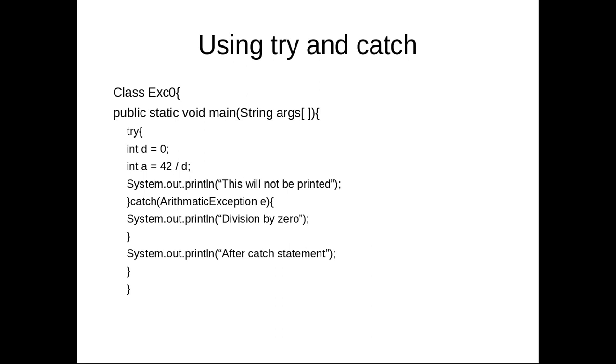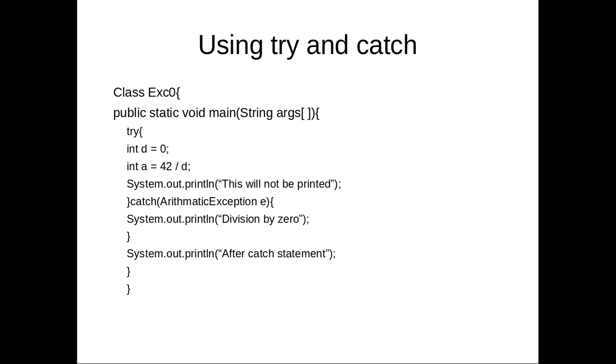When that exception is thrown, the statements after that will not be executed. When you are executing this program and int a is equal to 42 by d is executed, it will throw the exception. Then the system.out.println statement after that won't be executed. Why? Because when int a is equal to 42 by d is executed, the exception is thrown, and it is caught by the arithmetic exception handler.